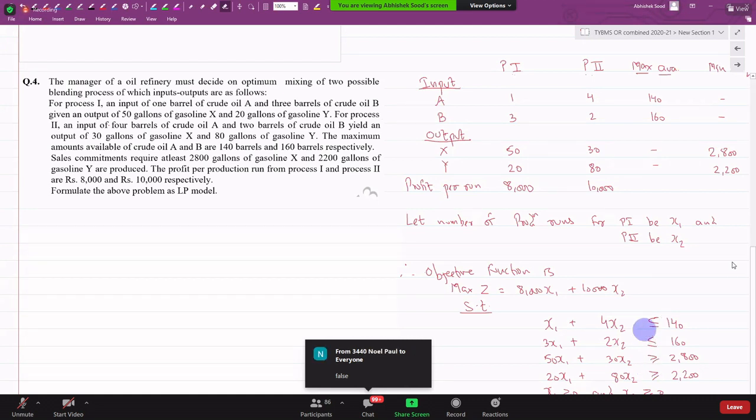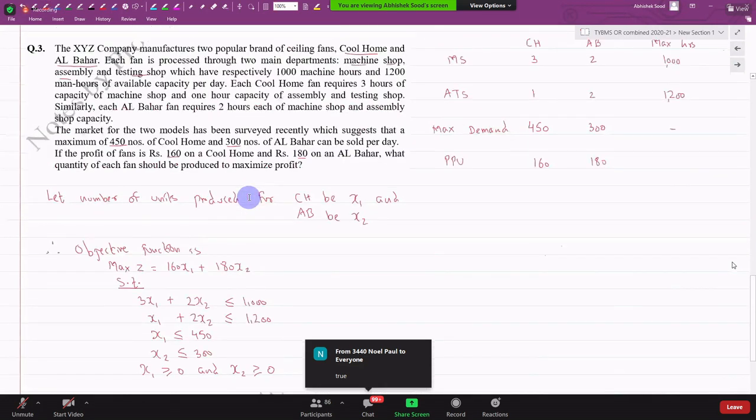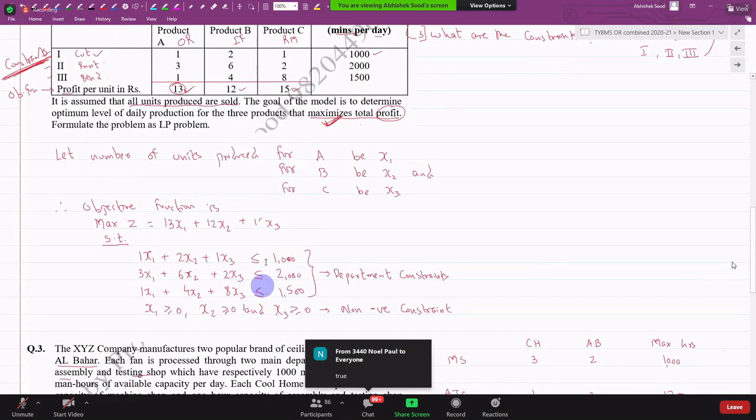True or false? True. A problem with all the constraints less than equal to may be infeasible. False. Will always be infeasible. False. Clear with this? Is never infeasible. True. समझ में आ गया?